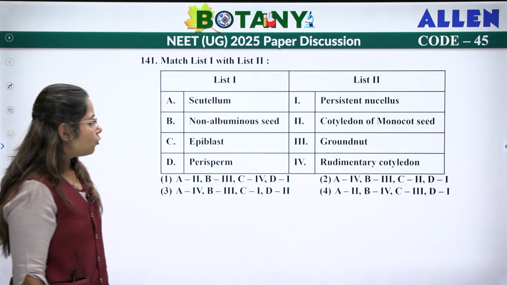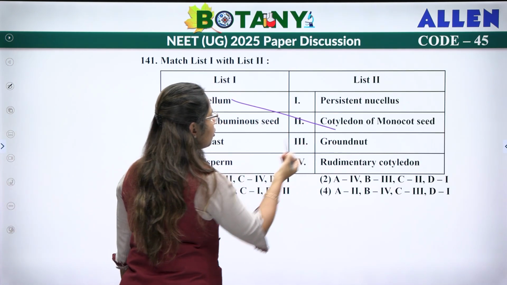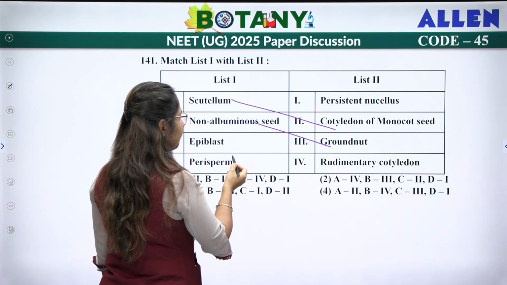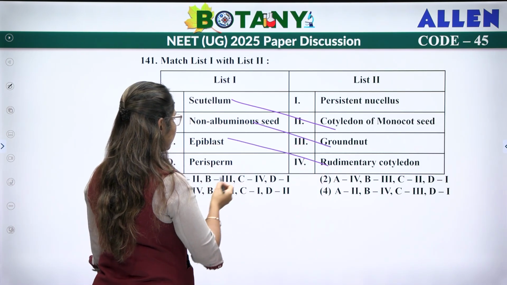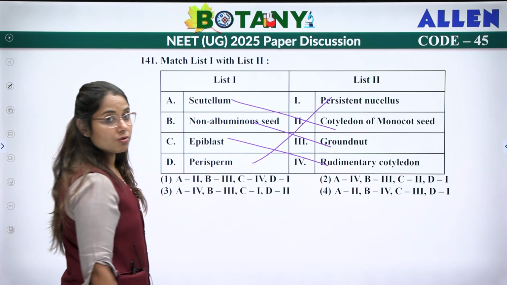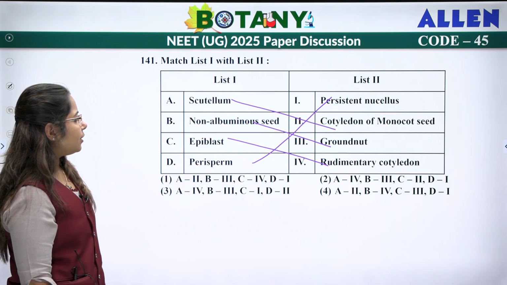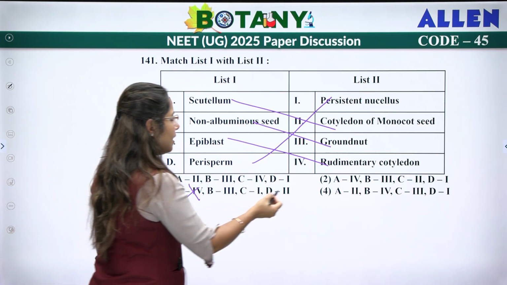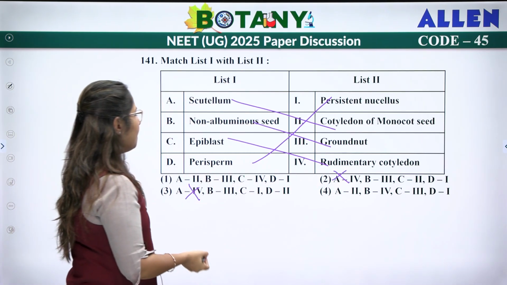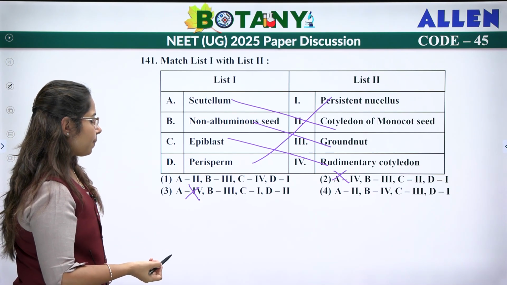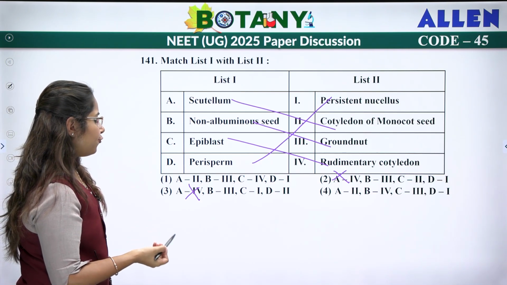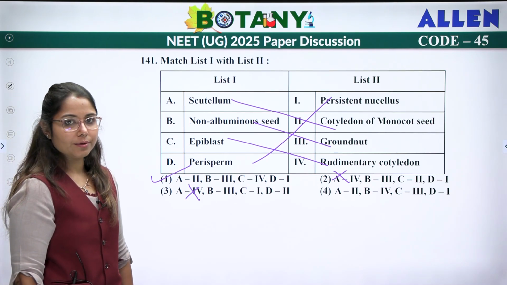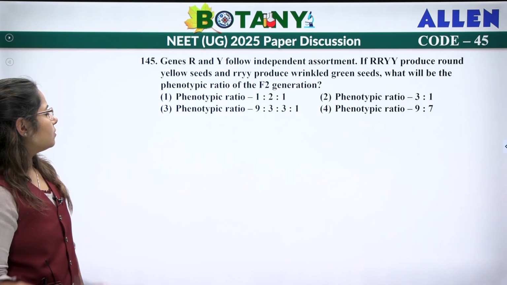Next. Scutellum is the cotyledon of monocot. Non-albuminous seed is your groundnut. Epiblast is your rudimentary cotyledon and perisperm is a persistent nucellus. So again A will be your 2, which again this option gets negated and this option gets negated. B will be your 3, C will be your 4 and D will be your 1. So this means option 1. So let's go to the next question.